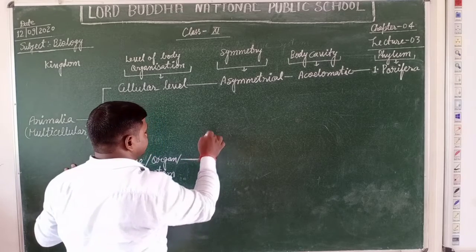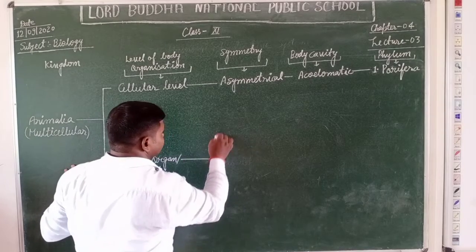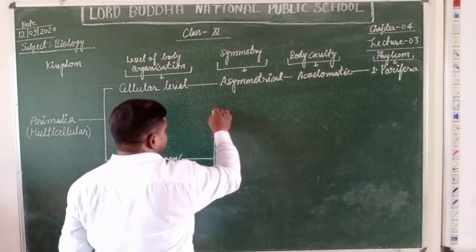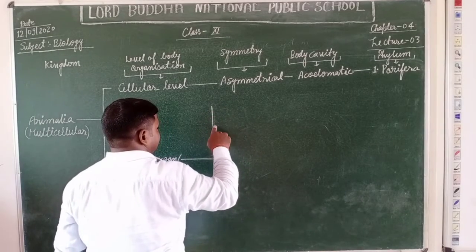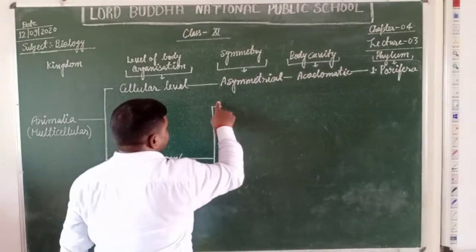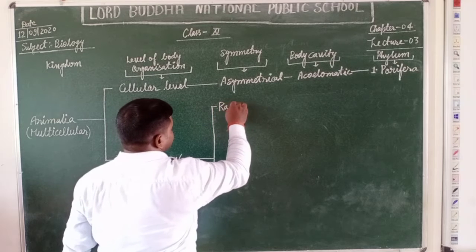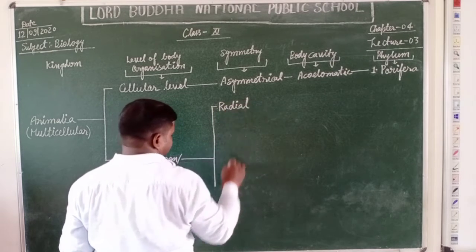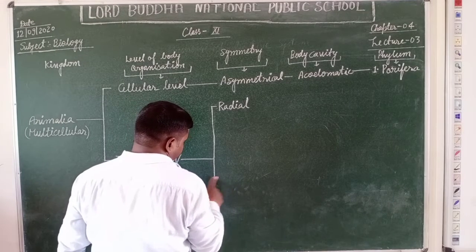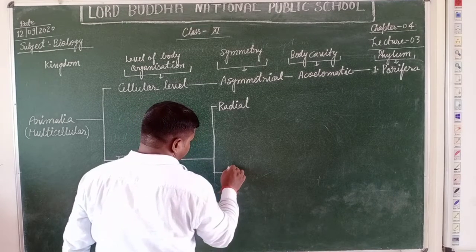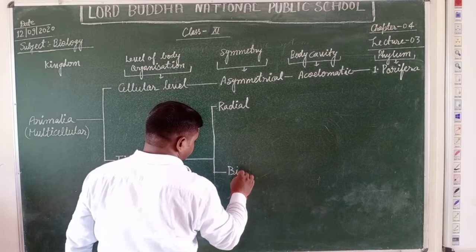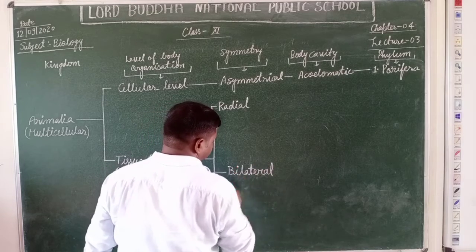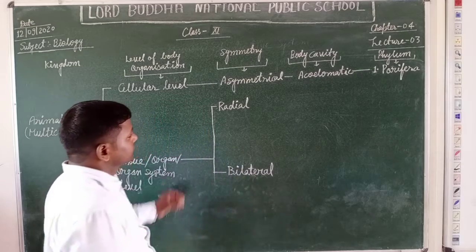What are these? The first one is radial symmetry, and the second one is bilateral symmetry.